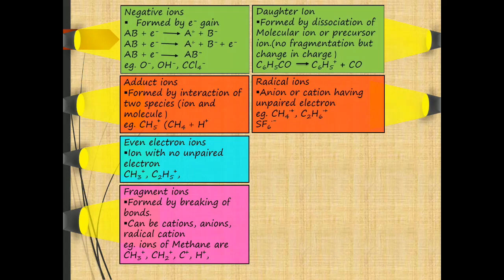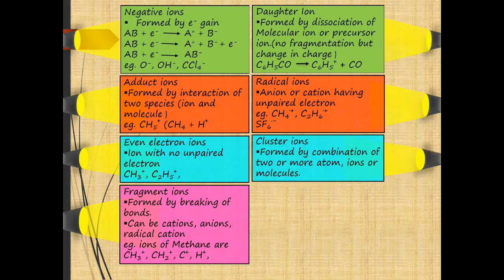These are the anions or cations having an unpaired electron. Therefore, it is like a radical cation or radical anion. Examples are methane radical cation, that is CH4 radical cation, C2H6 radical cation, or SF6 radical anion. These are the examples of radical ions.